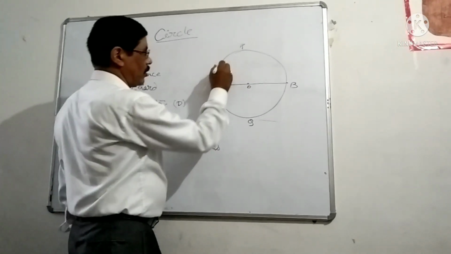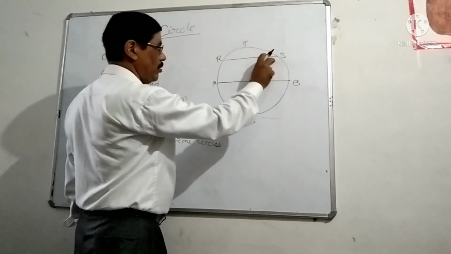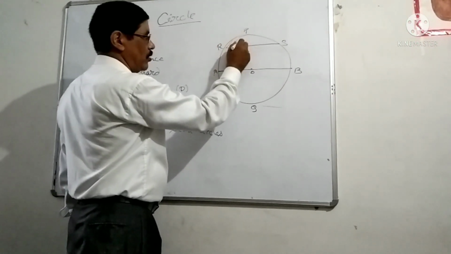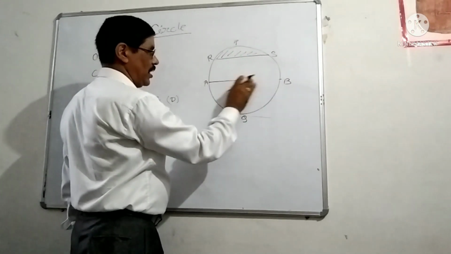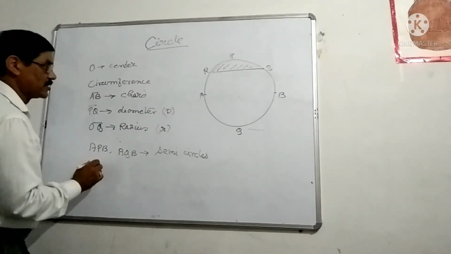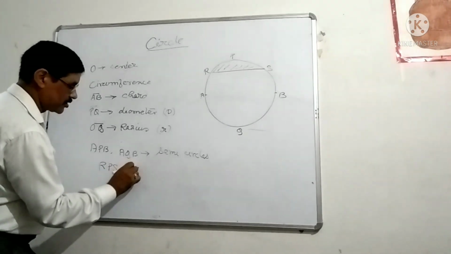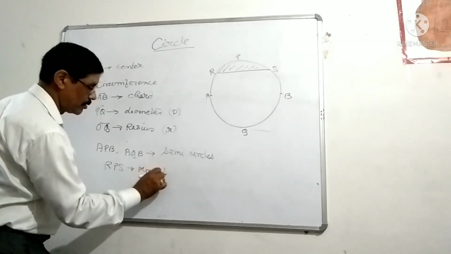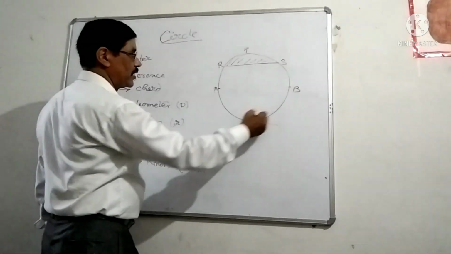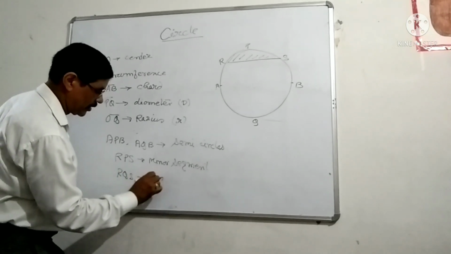Remember it. But the chord of a circle, suppose RS is a chord. The chord of a circle bisects the circle into two unequal portions. Of the two portions, one is larger in size and the other one is smaller in size. This smaller portion is known as the minor segment. So RPS is a minor segment. And RQS is a major segment.